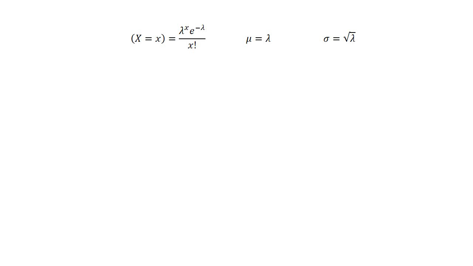So let's have a quick look at what the letters in here mean. The first letter here is this. This is the Greek letter lambda, and this is always our mean. And we obviously already know x is the particular number that we're after, and e is a mathematical constant that's approximately equal to 2.71828, and it just keeps going on forever and ever, kind of the same way that pi does.